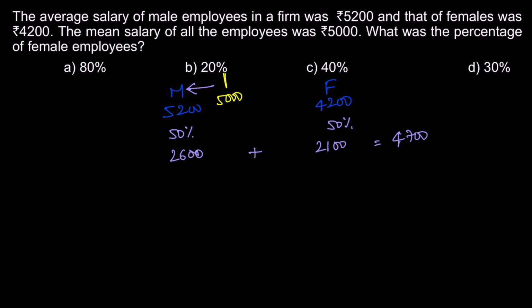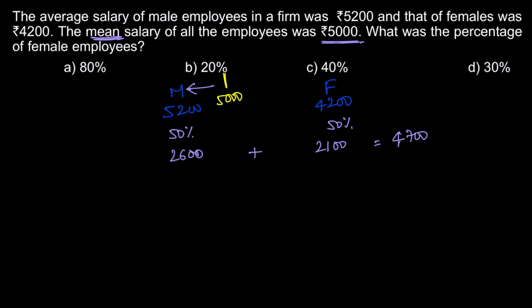But we are given that the combined average is 5000. Here mean and average are the same. The combined average is 5000. If we are considering 50% male employees and 50% female employees, we are getting the average of 4700. So we want to increase the average to 5000. Definitely we should increase the group that is having the highest average to increase the overall average.